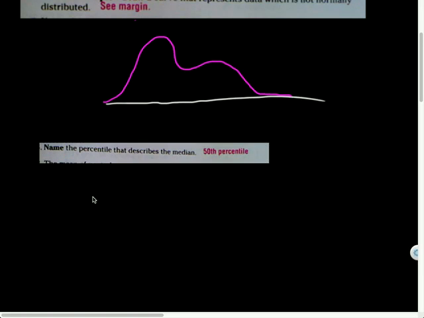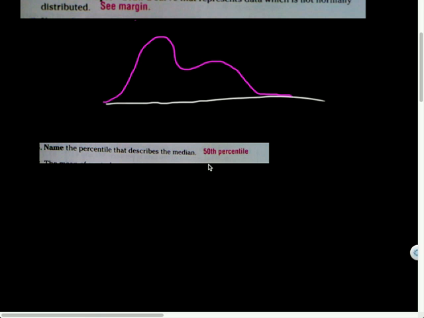So, name the percentile that describes a median. I don't know if you've ever had any sort of tests like SAT, or the size of my son's head, for instance, was in the 99th percentile. All right? Percentile means it is greater than all of the data below that point. All right, so we're talking about like a z-value, essentially.